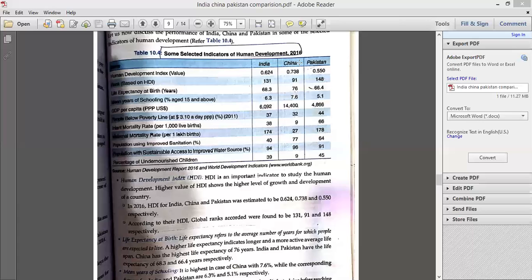Can anybody tell me why China must have higher life expectancy? Why is China having a higher life expectancy? Please raise your hand. I will ask the question from you people. Raise your hand, those who want to give the answer. Saksham wants to give the answer, and Shubhangi also. So first I'm taking the answer from Saksham.